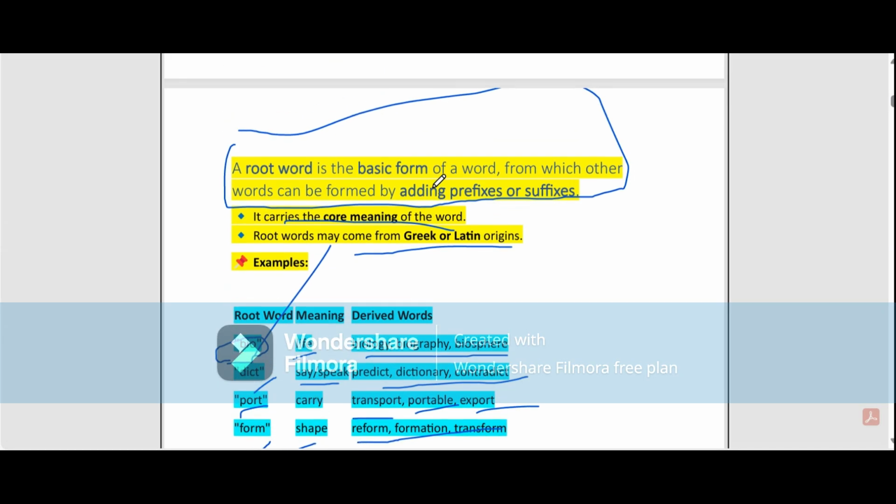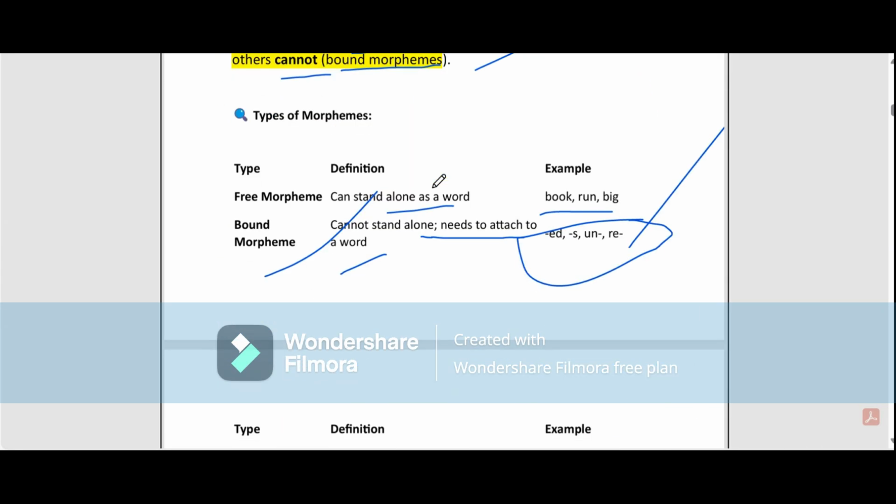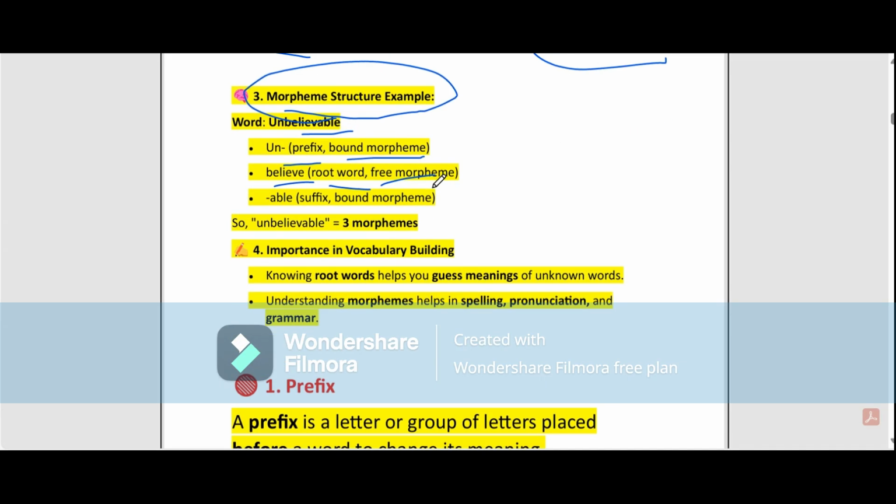And another is able. Able is a suffix, and that is a bound suffix. So unbelievable is formed from three morphemes.